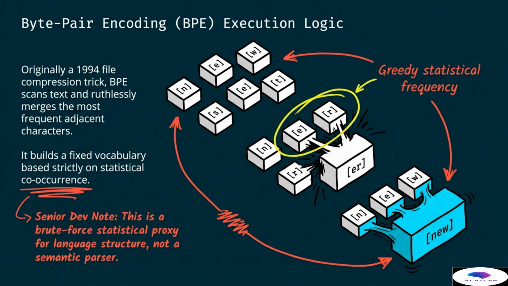It simply follows the path of highest frequency, which can sometimes lead to very strange ways of breaking down human language into fragments. This statistical approach is efficient, but ignores the underlying structure of the language, leading to some of the issues we will explore later in this presentation.